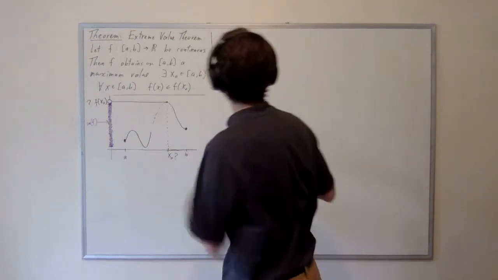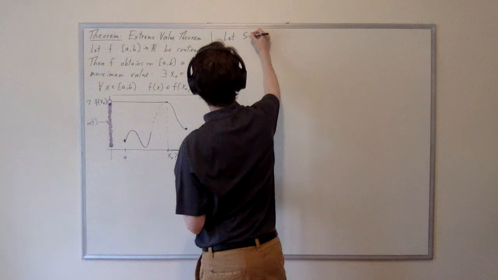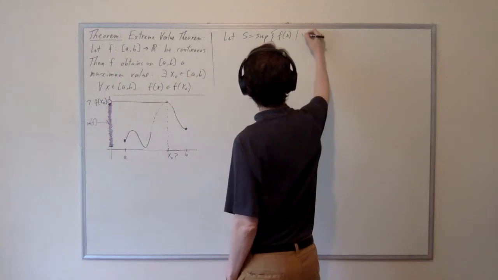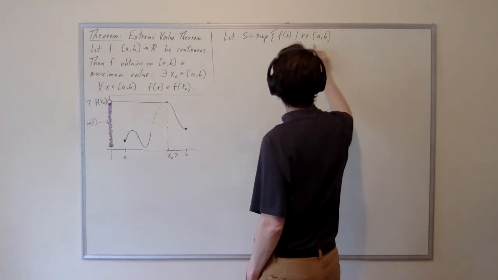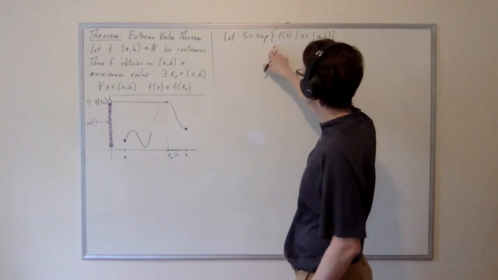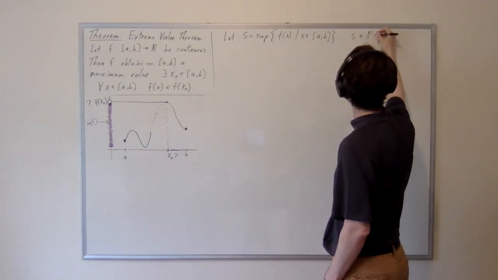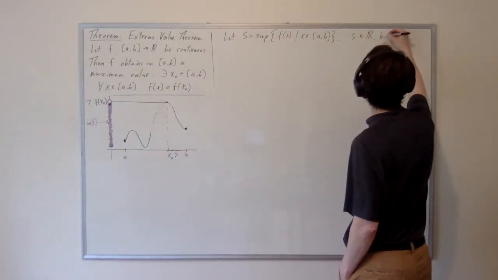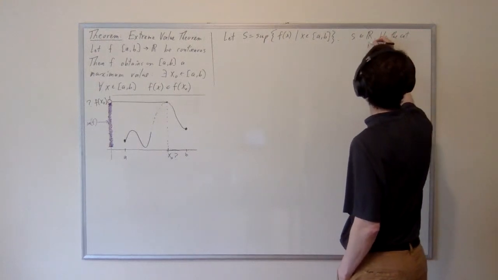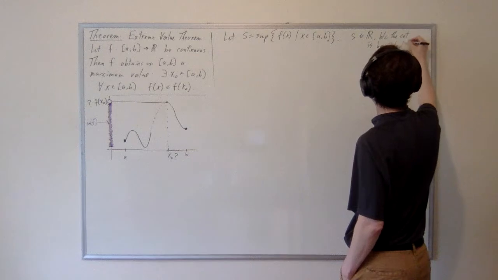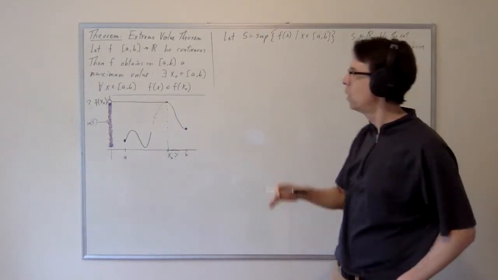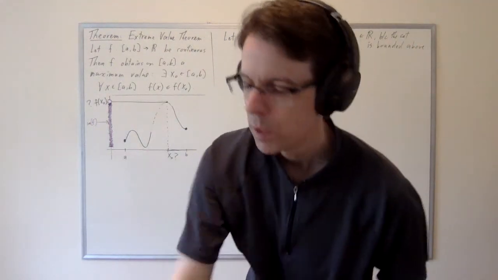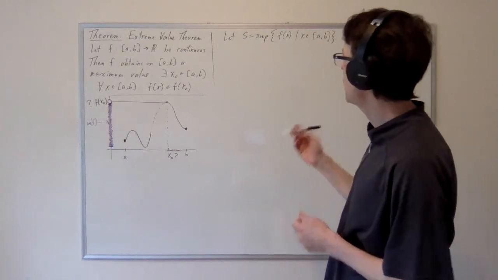So here's what we're going to do. Let S be the supremum of the values of f of x where x is in the closed interval [a, b]. Now, first of all, S is a real number. It's not positive infinity. This supremum exists because the set is bounded above. This is the content of what we showed in the first video, that this set of output values is at least bounded above. So what we need to do next is show that S is actually obtained.